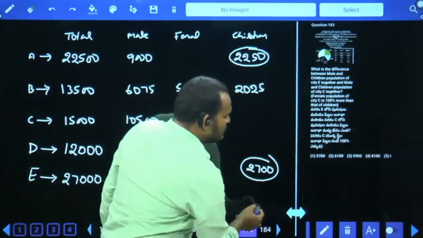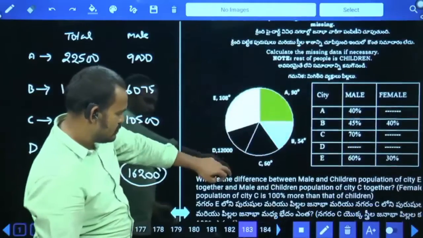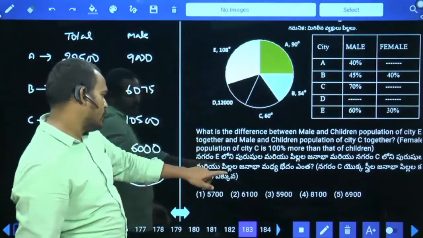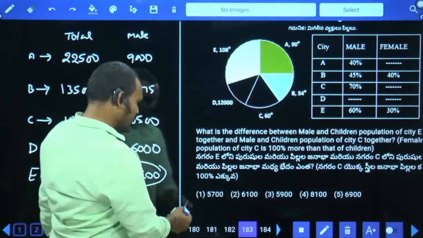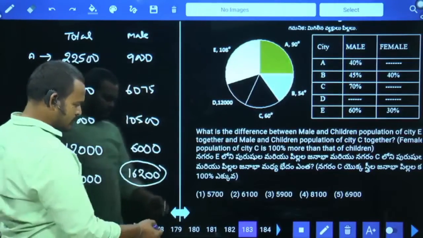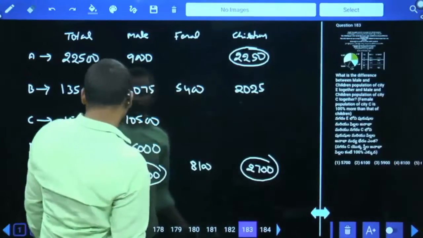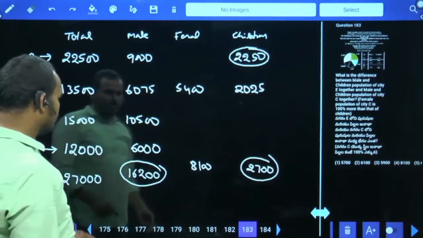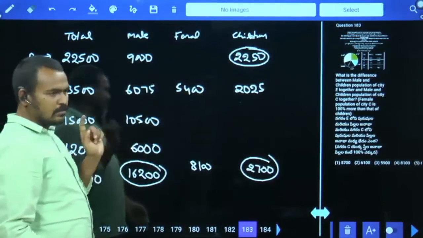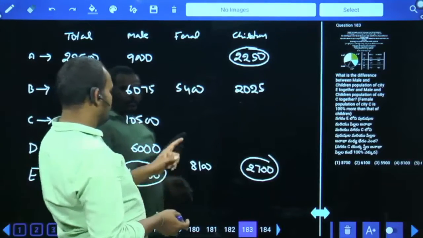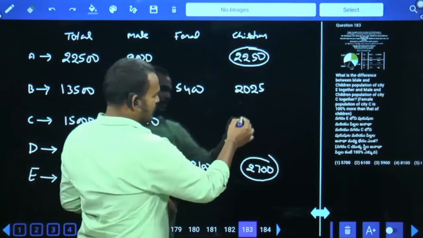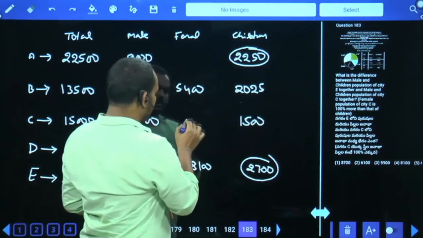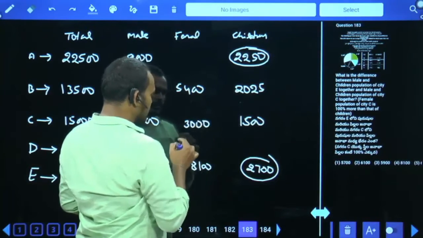And one more point, the female population of city C is 100% more than that of children. Children, nothing but those are in 2:1 ratio, or not. City C, 2:1 ratio, nothing but out of 15,000, 10,500 are complete, remaining 4,500. 4,500 equal to 300%, then 100% is 1,500. Children are 1,500, female population are 3,000.